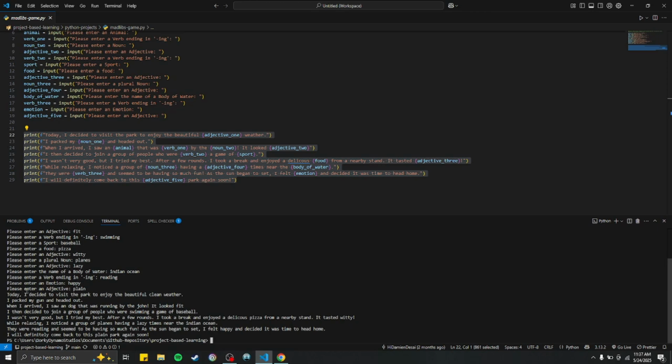You'll see an output. Today I decided to visit the park to enjoy the beautiful clean weather. I packed my gun and headed out. When I arrived, I saw a dog that was running by the John. It looked fit. And I then decided to join the group of people who were swimming a game of baseball. Interesting. I wasn't very good, but I tried my best. After a few rounds, I took a break and enjoyed a delicious pizza from a nearby stand that tasted witty.